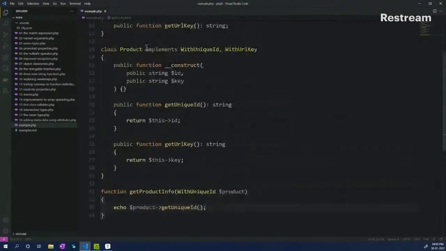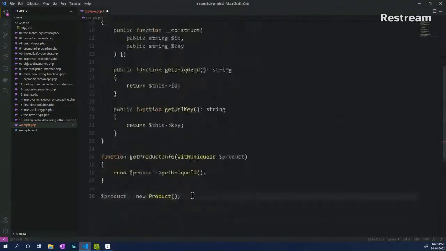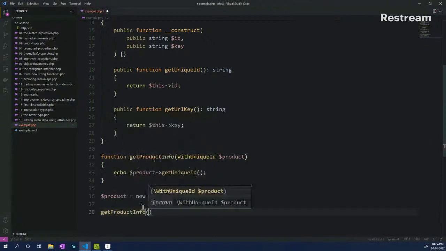And now let's initialize this class really quickly. So let's take a property equal to our new product class, right? Pass in this, and it takes in two arguments. One is ID, so let's pass in an ID of 115 and URL key of URL key, something like this, right? And now let's call this function. It already has an echo, so we don't need to do that. We do product info, and we pass in our object, which is this one.